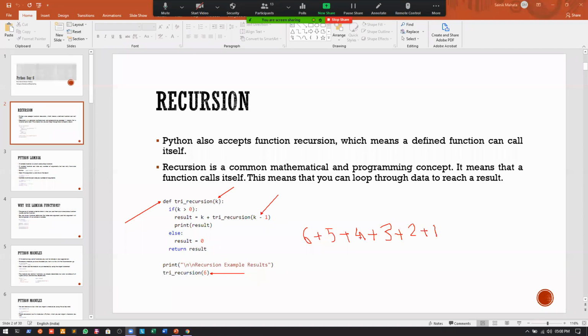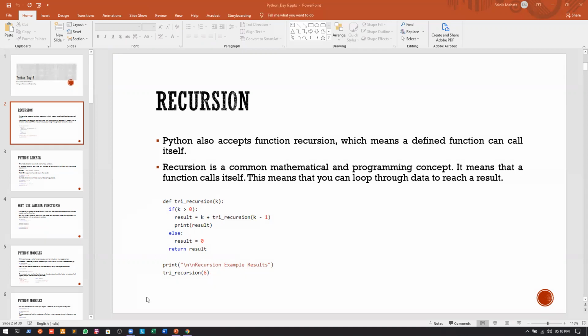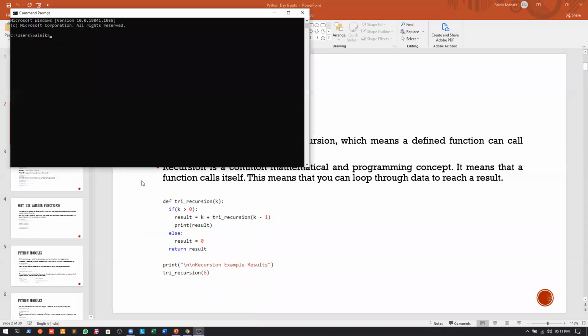Okay. So let us do one thing. Let us just write the program once and see whether the same thing happens or not. Let me go to my command prompt. Let me write Python.